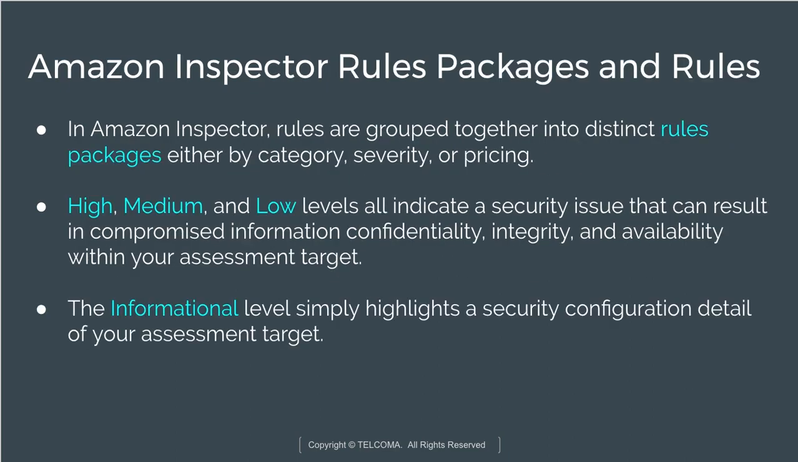And we have Amazon Inspector rules packages and rules. These give you the choice of the kind of analysis that you can perform. Each Amazon Inspector rule has an assigned security level. This reduces the need to prioritize one rule over another for analysis. That means in Amazon Inspector, rules are grouped into distinct packages. We have created different rule packages and grouped rules together according to category, severity or pricing. That means we can have high, medium or low levels to indicate a security issue.